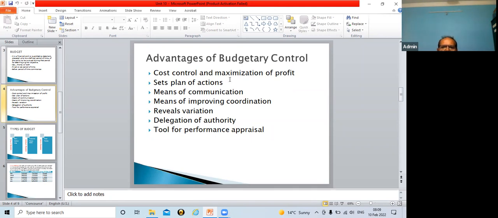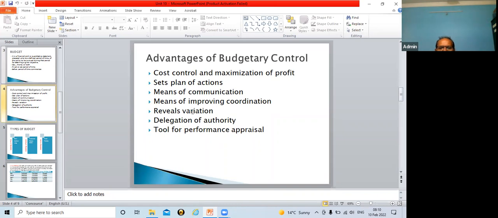Number 3, budget is also known as a means of communication, because budget is prepared by top management. With the help of budget, the top management's communication can reach the lower level management. So that is why it is called a means of communication.